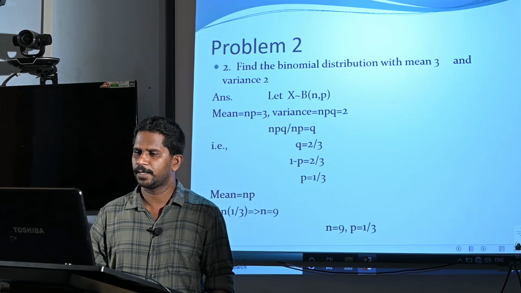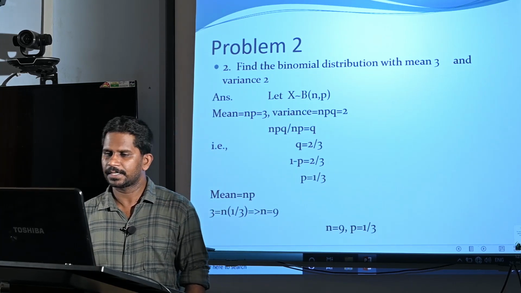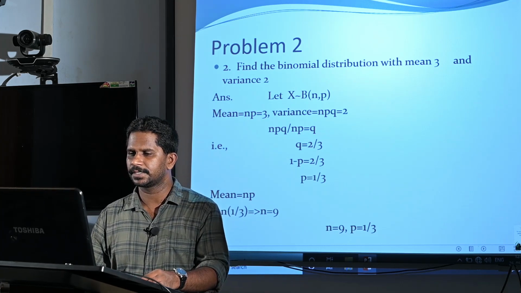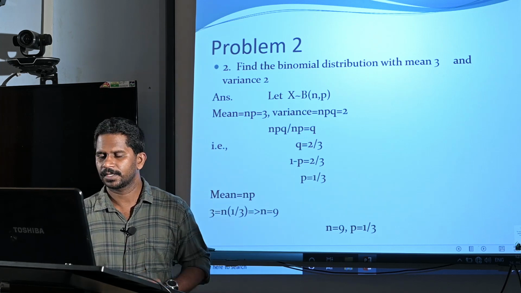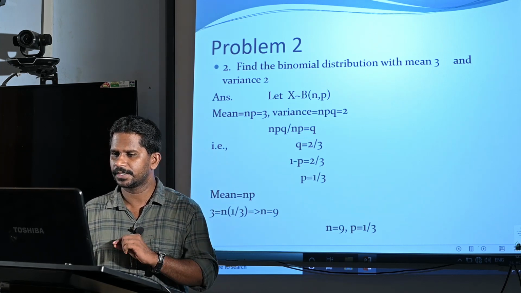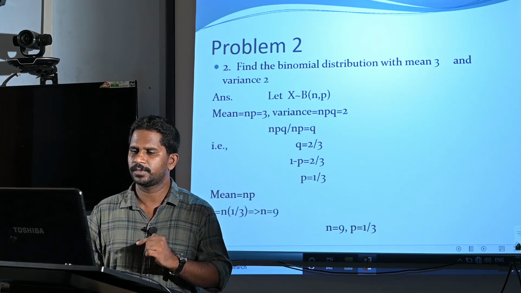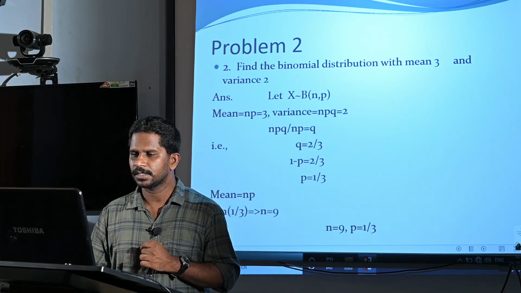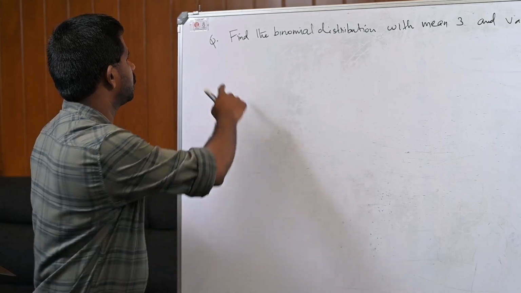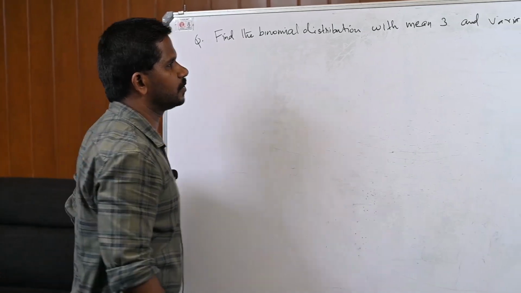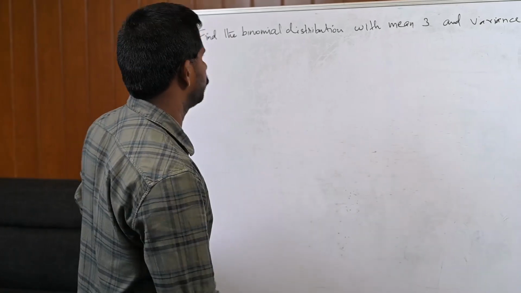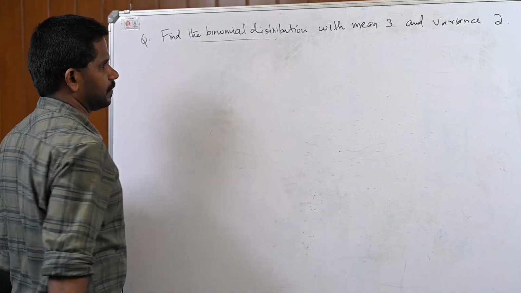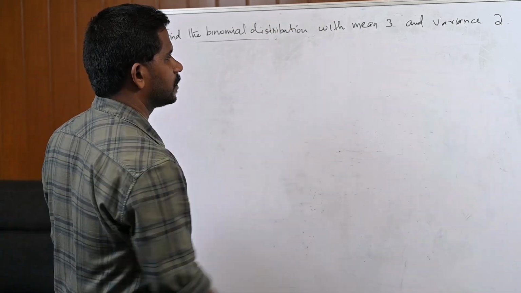This is a problem in binomial distribution that can be solved with the help of mean and variance. The question is, find the binomial distribution with mean 3 and variance 2. So in this case, mean and variance are given. We have to find the distribution, that means we have to find the P of x. I will show it on the blackboard. So this is our question: find the binomial distribution with mean 3 and variance 2.